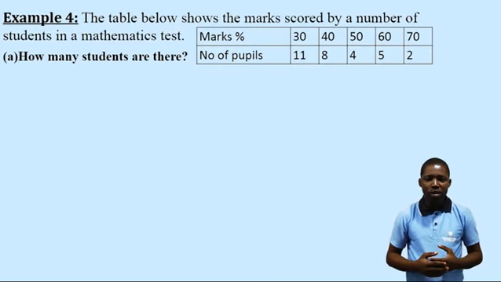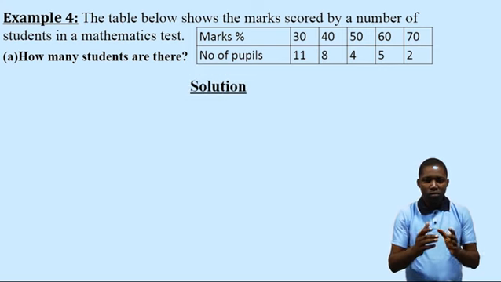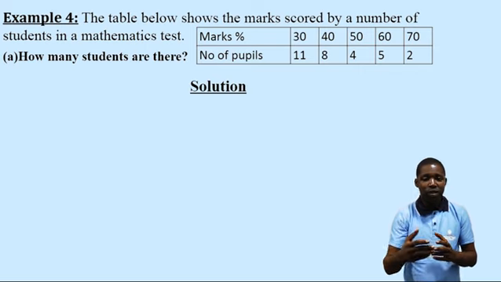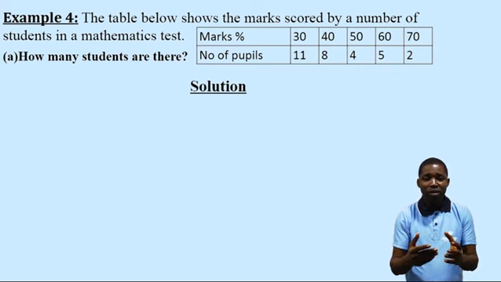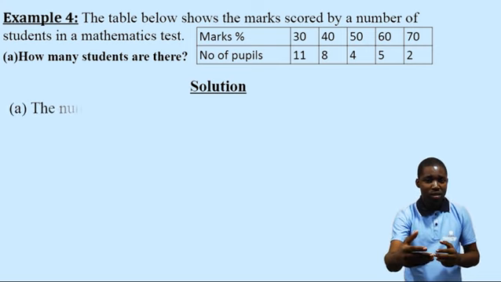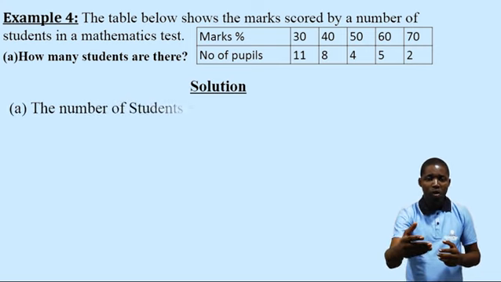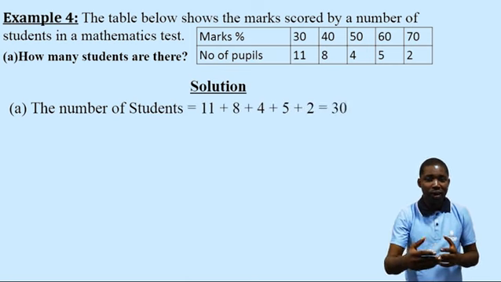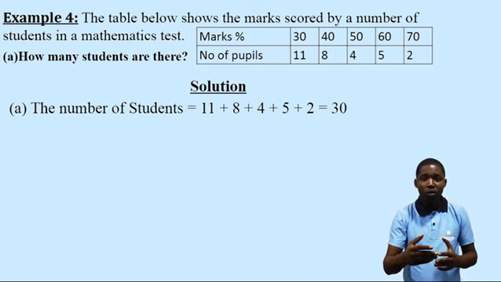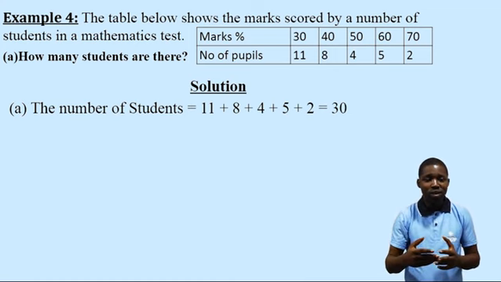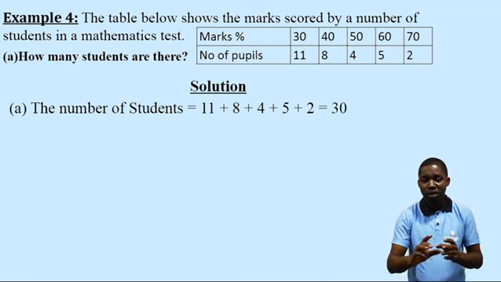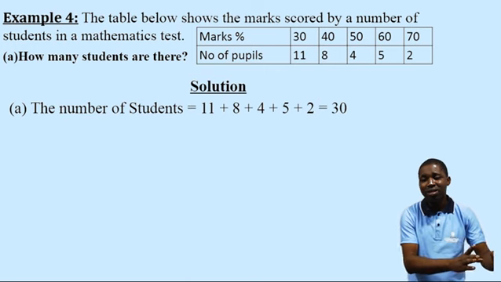The example 4 of this lesson has a table. The first question is asking us how many students are there. Now, to get the number of students, we add the frequency. We have 11 plus 8 plus 5 plus 4 plus 2. 11 plus 8 is 19. 19 plus 5 is 24. 24 plus 4 is 28. And 28 plus 2 is 30. Meaning the number of students that are there, they are 30 in number. That answers the first question.